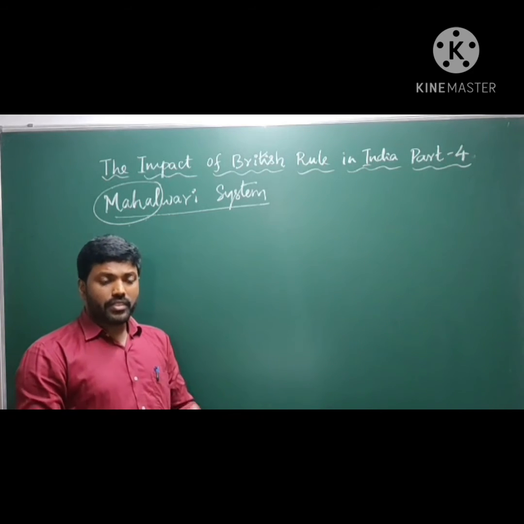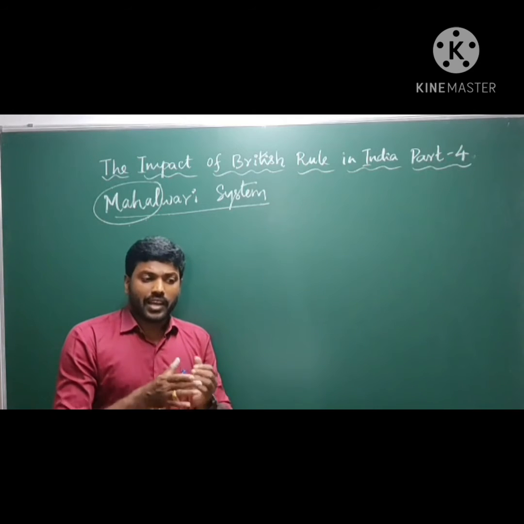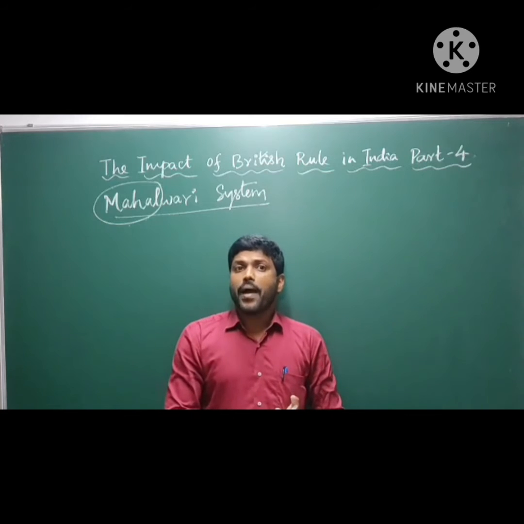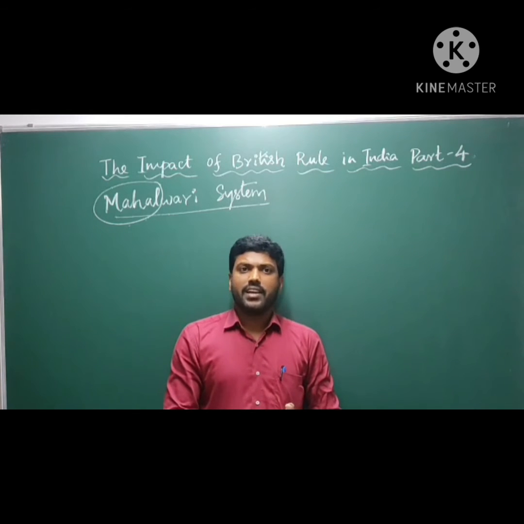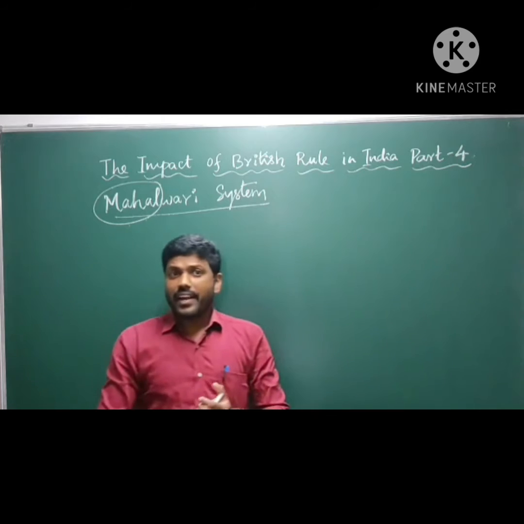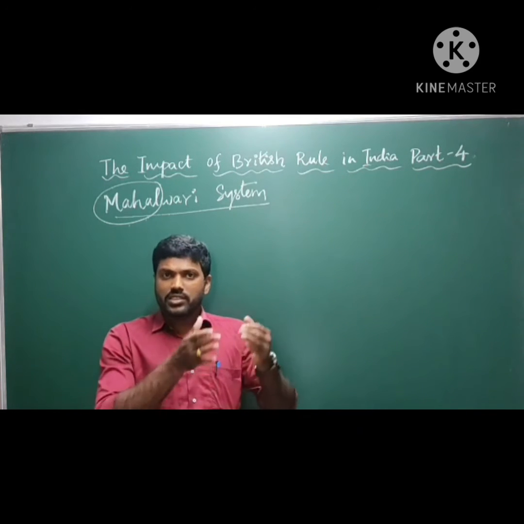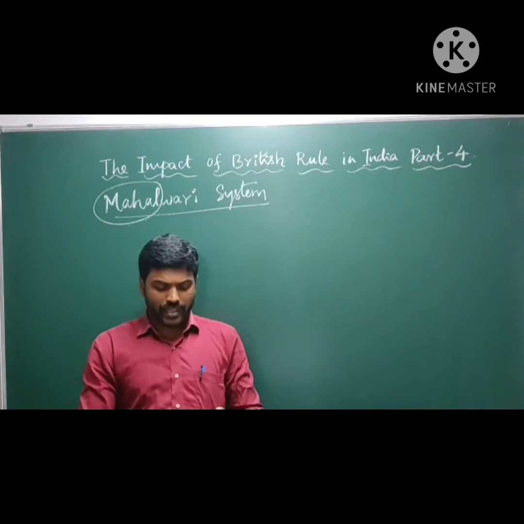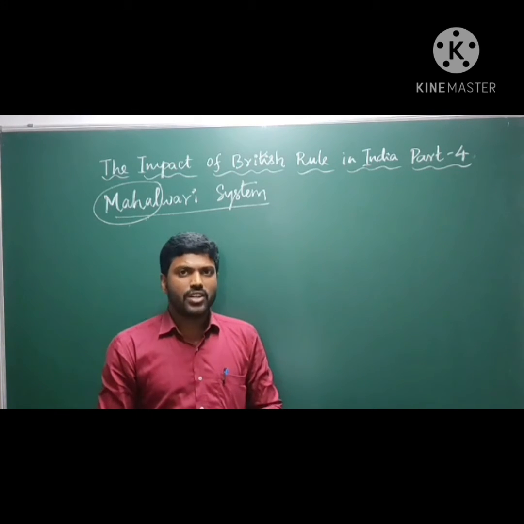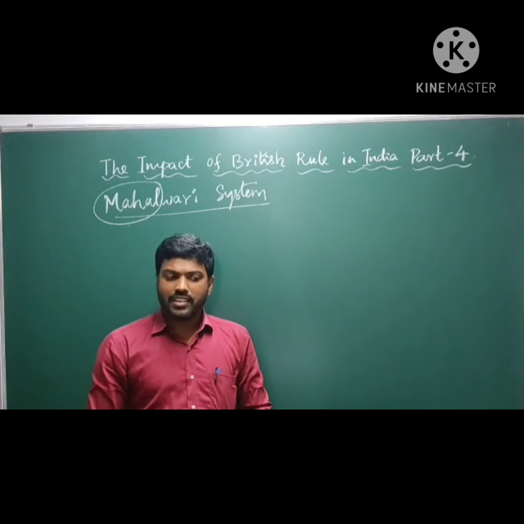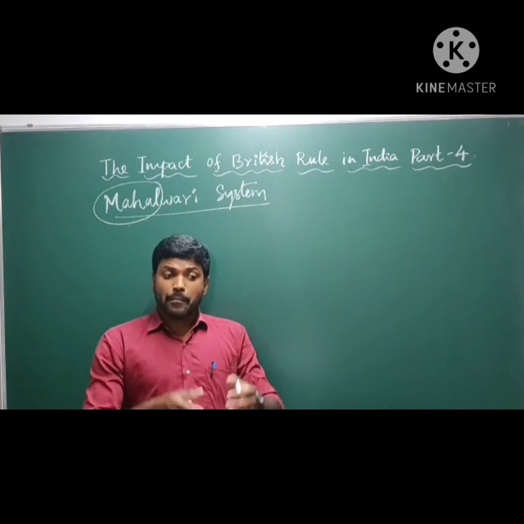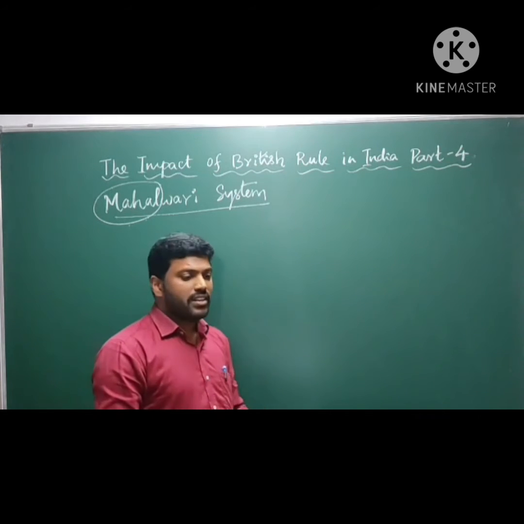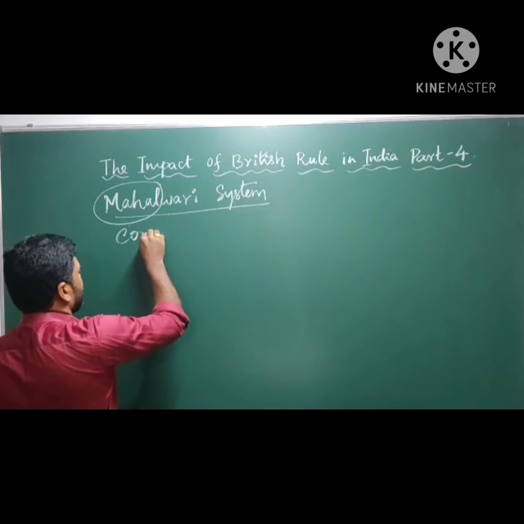And moreover, this system targeted big and small zamindars, and they were part of Mahalwari system. Under Mahalwari system, big and small zamindars got the right to collect the tax from the farmers, and they were responsible for paying the tax amount collected from the farmers to East India Company. And the company fixed more land tax under Mahalwari system.